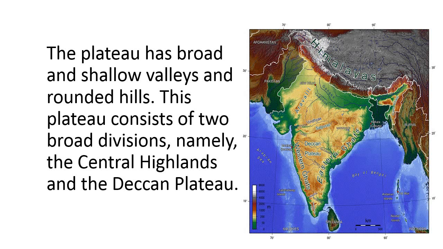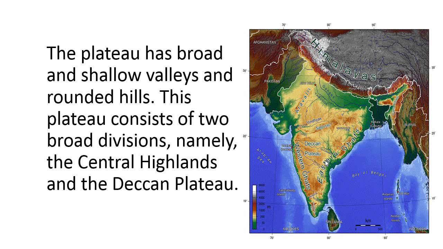These plateau regions are broad, with shallow valleys and rounded hills. In this peninsular plateau, we can see the broad and shallow valleys and rounded hills.